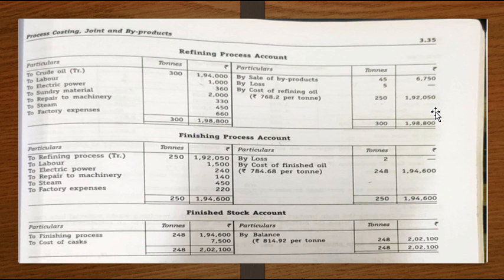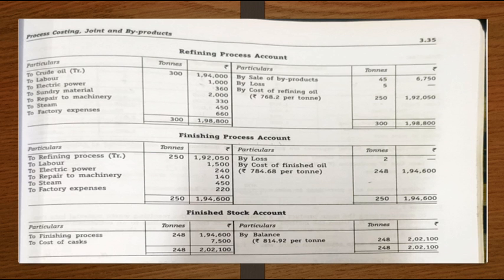So total cost 1,92,050 divided by 250 will give you 768.2 per ton. So next is your finishing process. In the finishing process, the output of the refining process will be an input for the finishing process. So output is 250 tons at a cost of